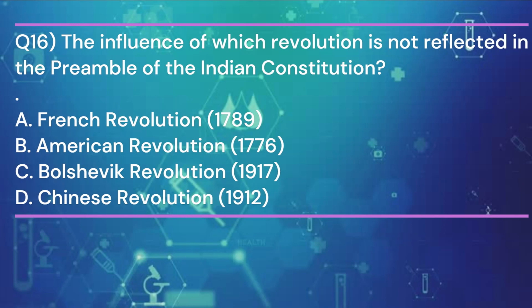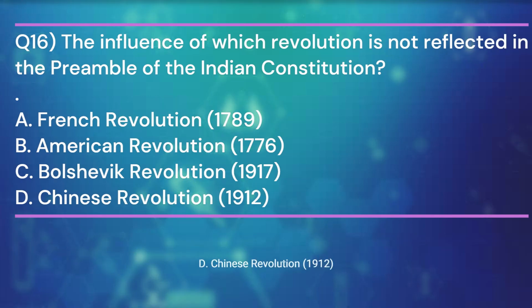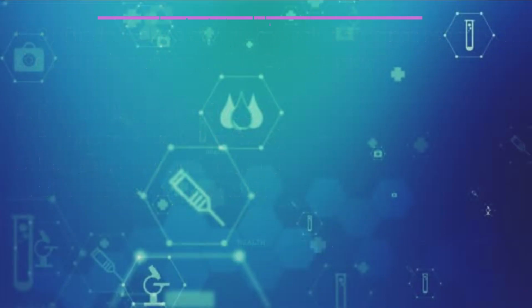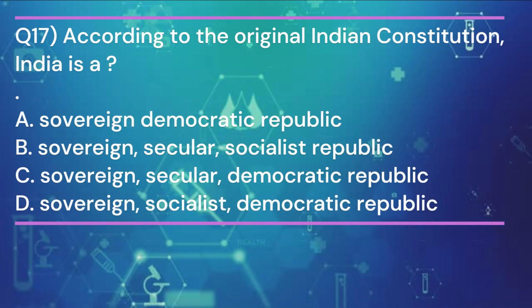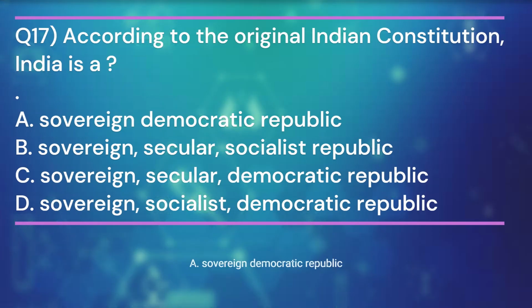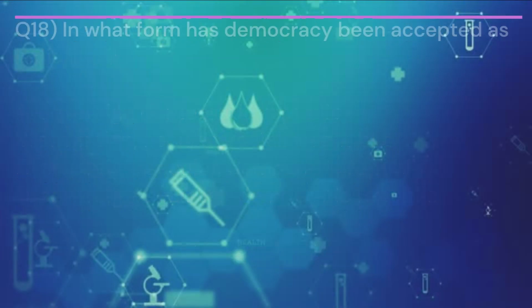Question 16. The influence of which revolution is not reflected in the preamble of the Indian Constitution? And the answer is D. Chinese Revolution, 1912. Question 17. According to the original Indian Constitution, India is a? And the answer is A. Sovereign democratic republic.